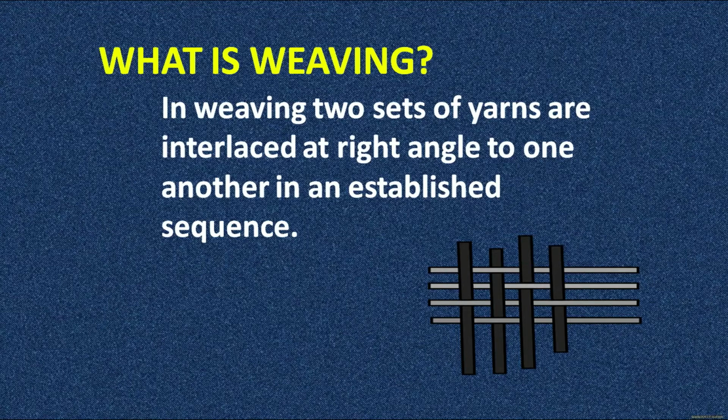As you can see in this picture, there are two sets of yarn: the vertical yarns, the black ones, and the yarns intersecting them in the crosswise direction, the yellow ones, which are the horizontal yarns running parallel to one another. When these two sets of yarns intersect each other at right angles, the pattern and sequence that they form is called weaving.